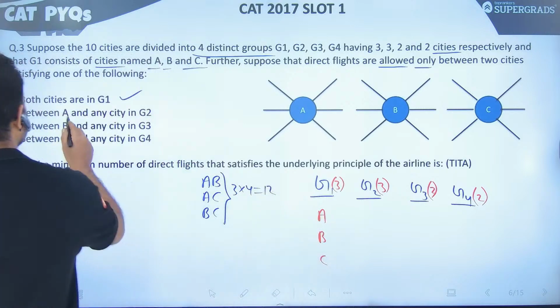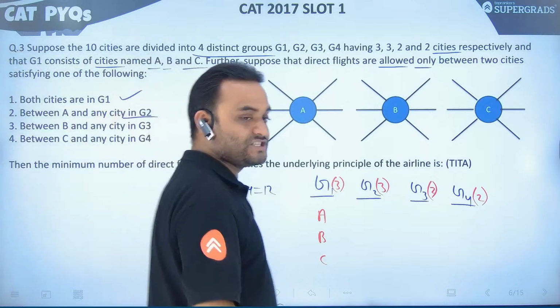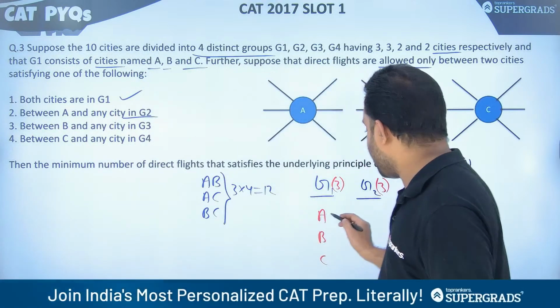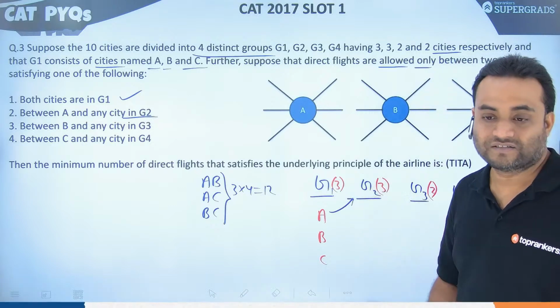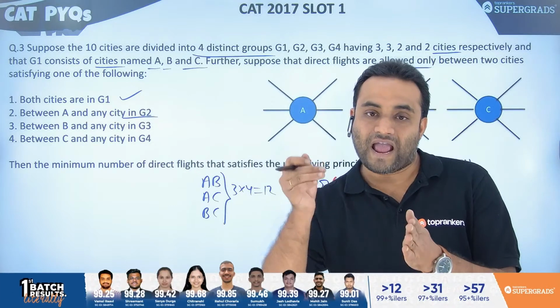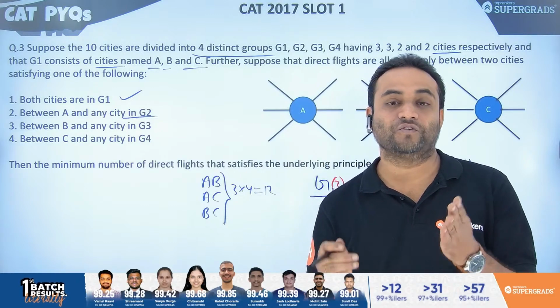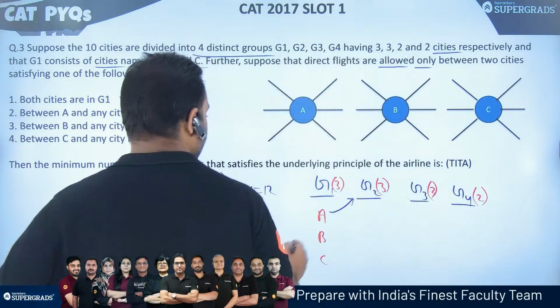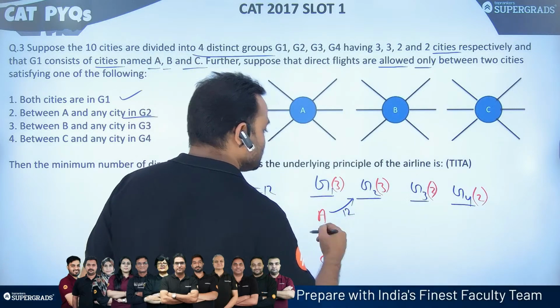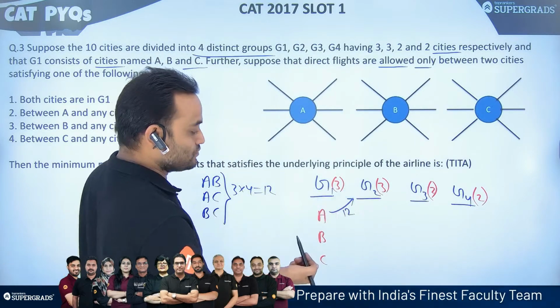Next, between A and any city in G2. In G2, there are three cities. So A and three cities in G2. So we will have three pairs of cities here. So again, 3 into 4, we will have 12 flights from A to G2.